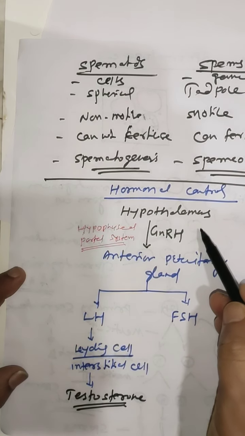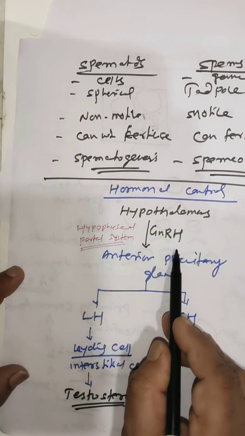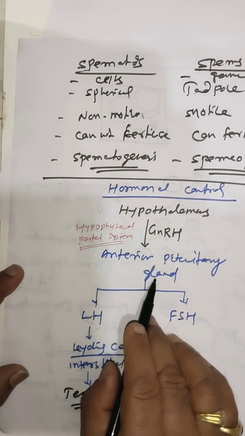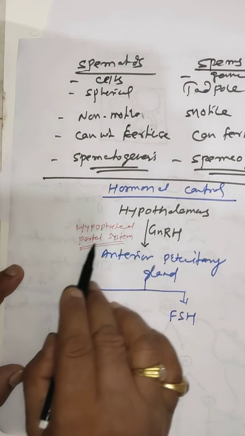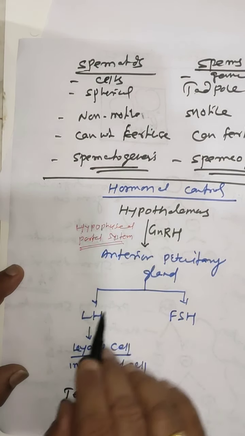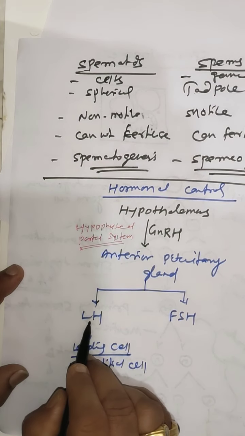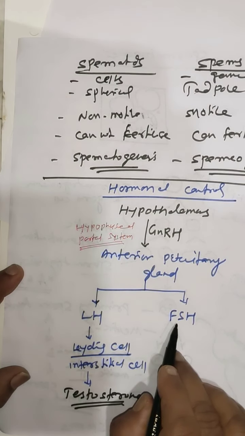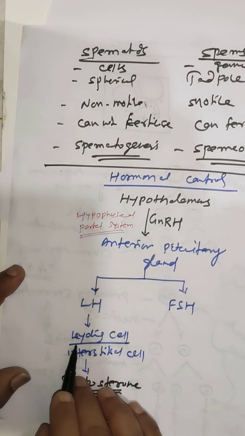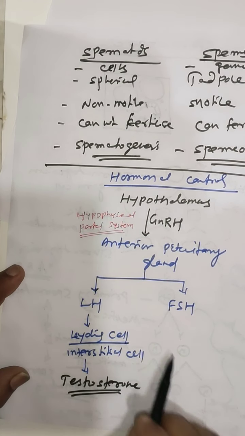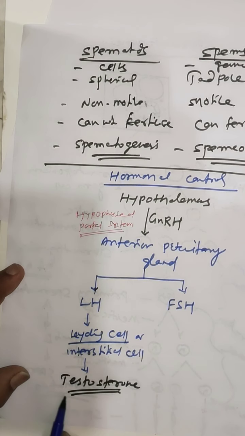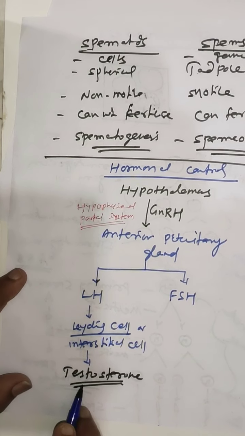The hypothalamus produces gonadotropin releasing hormone, which passes to the anterior pituitary gland through the hypophyseal portal system. The anterior pituitary produces luteinizing hormone and follicle stimulating hormone. The luteinizing hormone stimulates the Leydig cell or interstitial cell to produce testosterone.